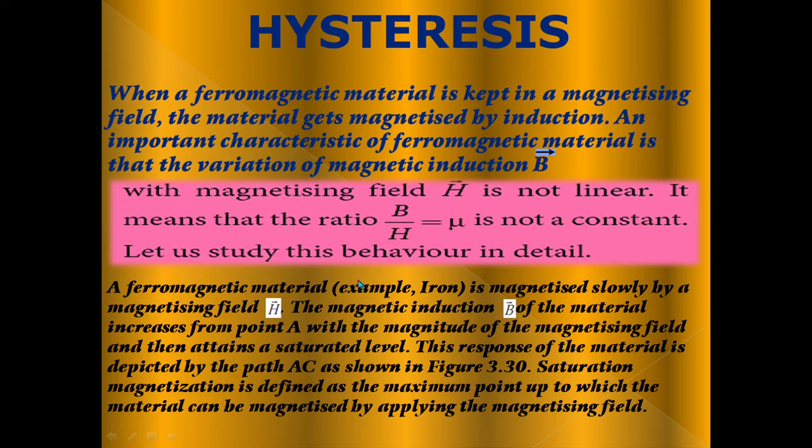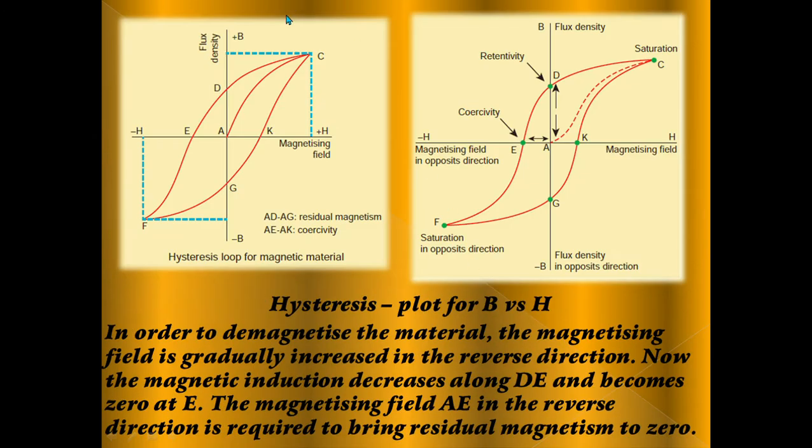A ferromagnetic material, for example iron, is magnetized slowly by a magnetizing field H vector. The magnetic induction B vector of the material increases from point A with the magnitude of the magnetizing field and attains a saturated level.